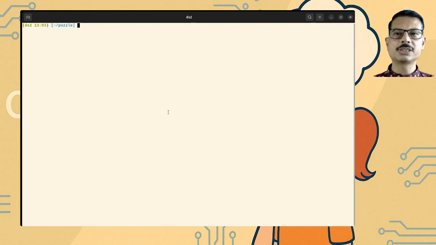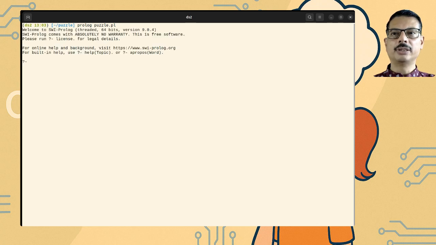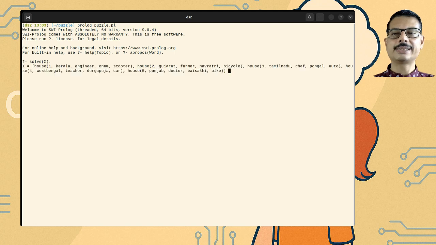So let us solve this puzzle using Prolog. I've already put the program that I've just shown you in the puzzle.pl file. So I'm loading it in SWI Prolog. And now I ask to solve and give the value for the houses list that we have just defined in our program. So when I do this, you can see that within a second, I've got my result.